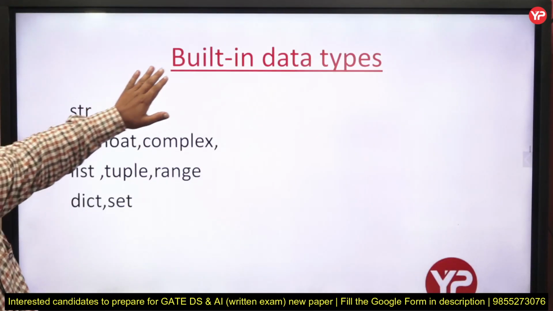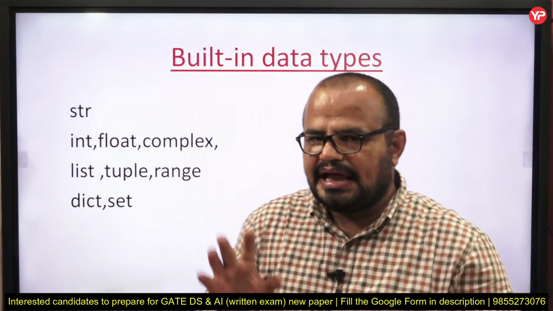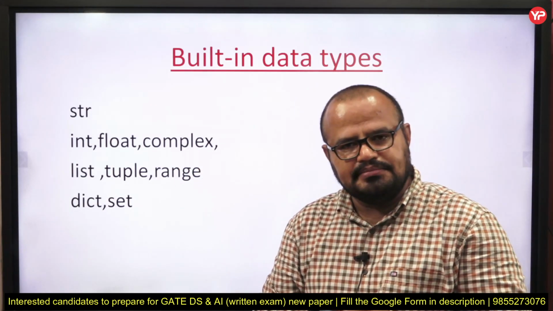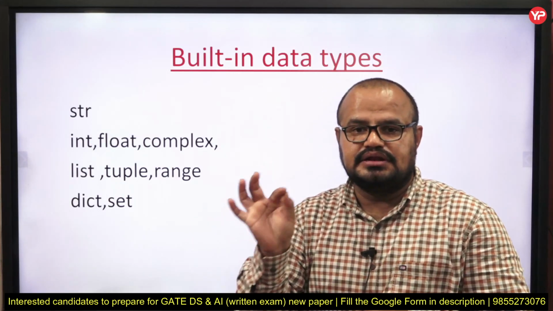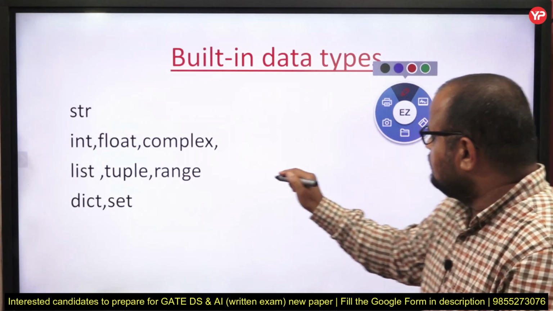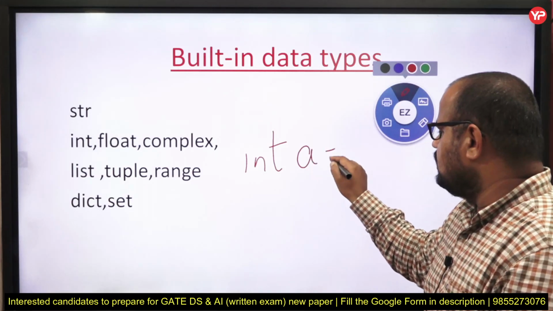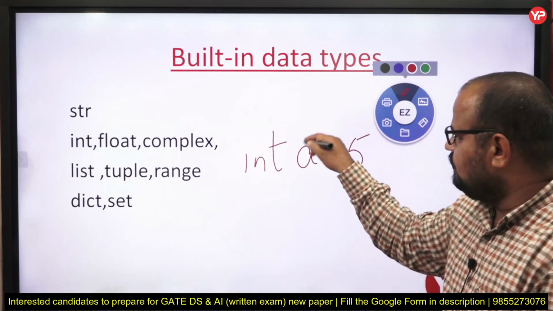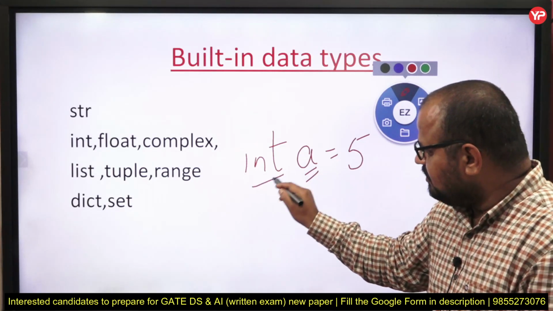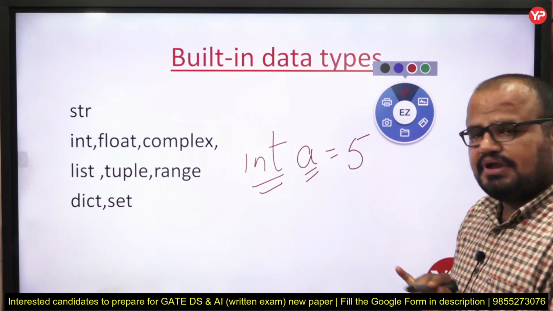Now, again I am talking about built-in data types. What do we mean by that? Python considers some of the data types by default. It means in C language you have to write the type of variable. It means the value assigned to this variable. The variable name is A. It has data type of int. It means variable A stores an integer type value.